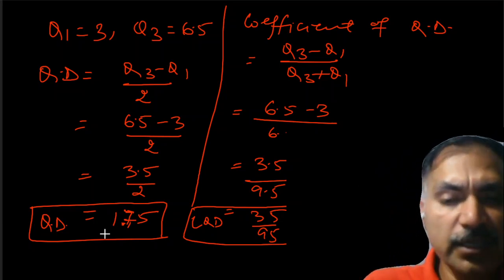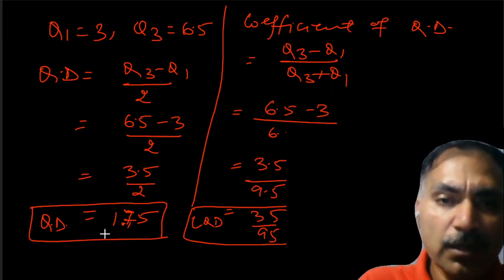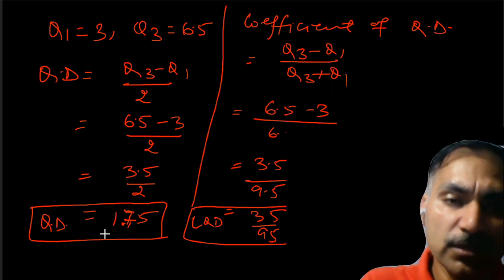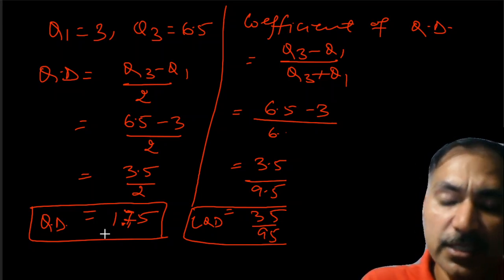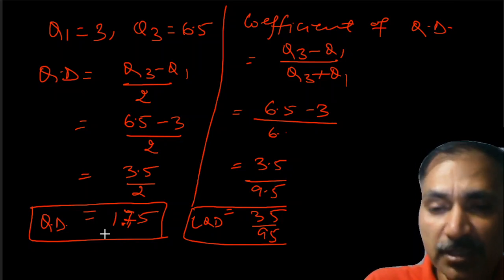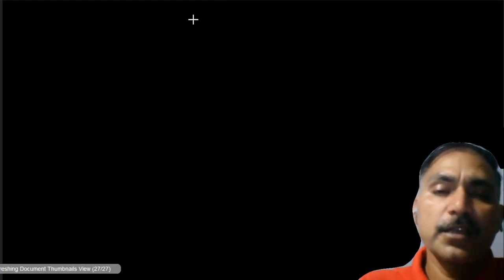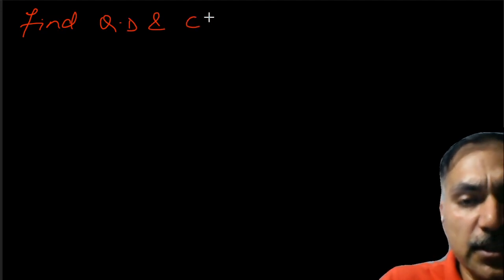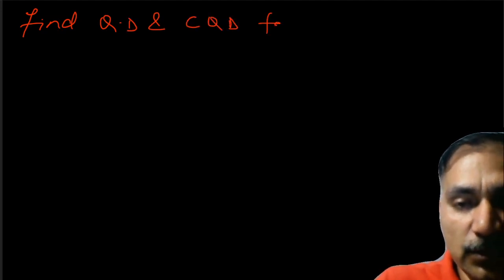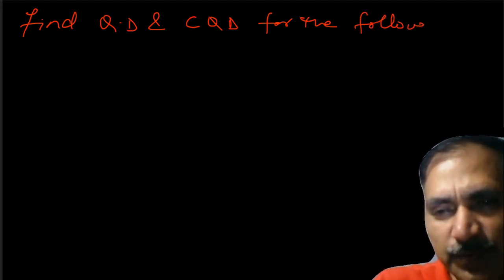Let us take another question. In that we will learn how to find quartile deviation, and indirectly first we will calculate quartiles, then we will go for the quartile deviation and coefficient of quartile deviation. Let us take the new sum. Find QD and CQD for the following data.